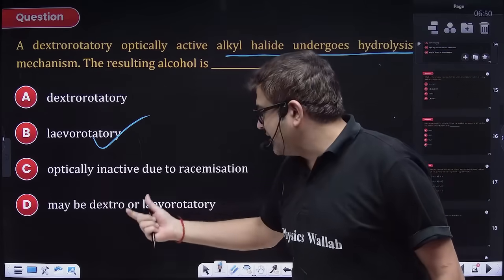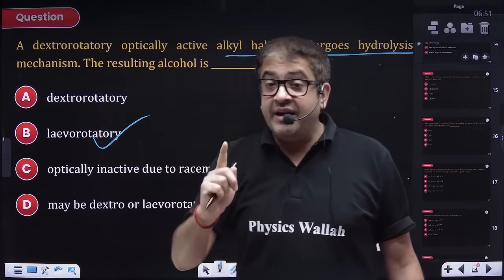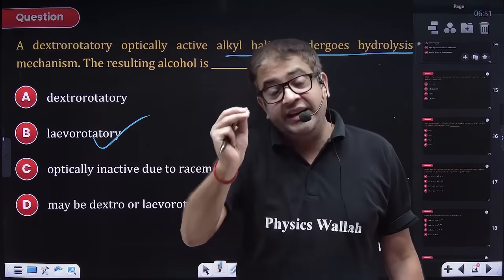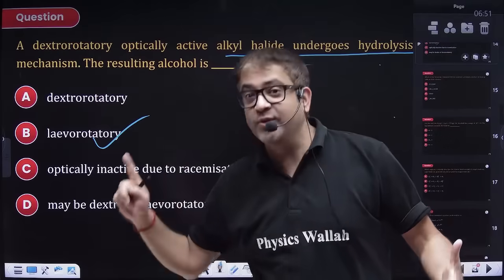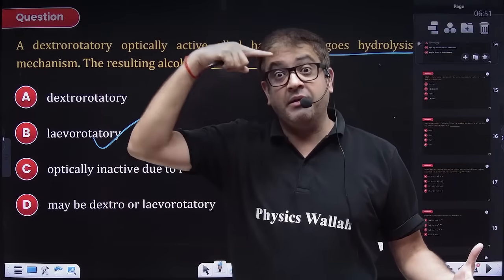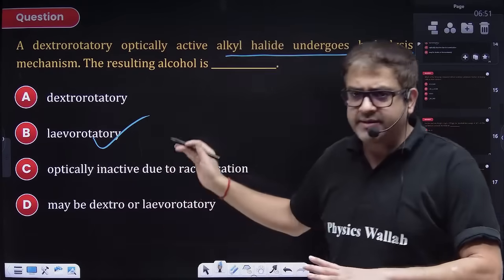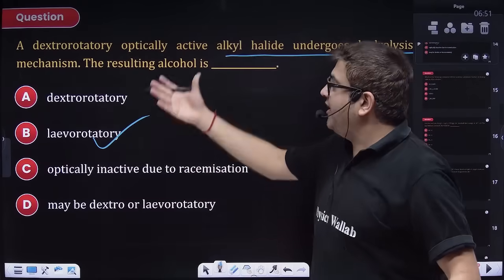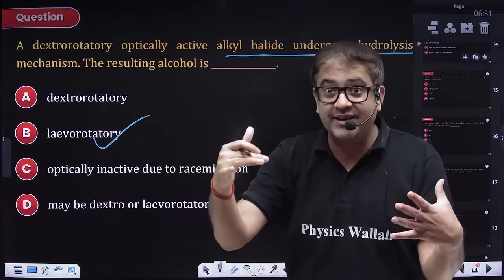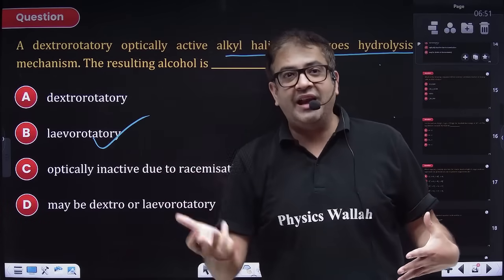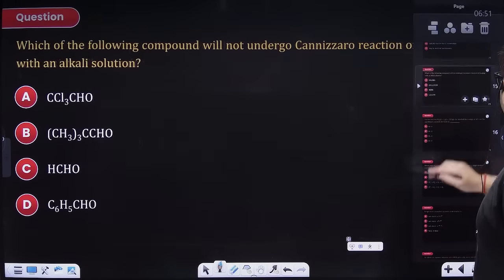Few of the people can say, sir, maybe dextro, but it will definitely be levo. Why? Because 100% inversion does not take place. 99 point something, but ultimately the maximum percentage present will be levorotatory. There was a question in advance, but that was a very theoretical, different concept they were asking. They were being practical on this. Generally speaking, whenever a dextrorotatory compound is having substitution via SN2, backside attack will take place, so optical activity is bound to be reversed. So your answer will be B. I hope everybody is clear with this.